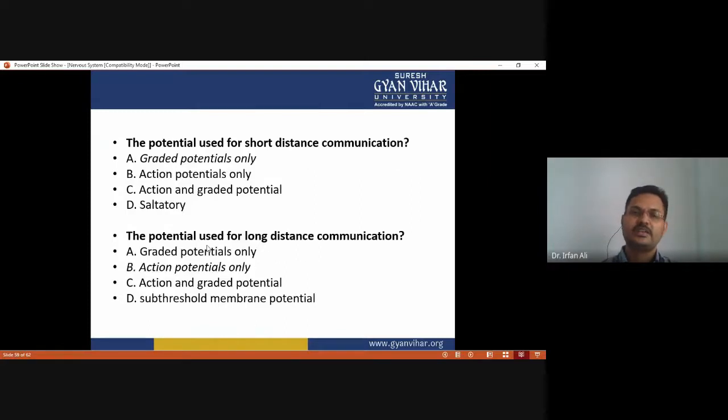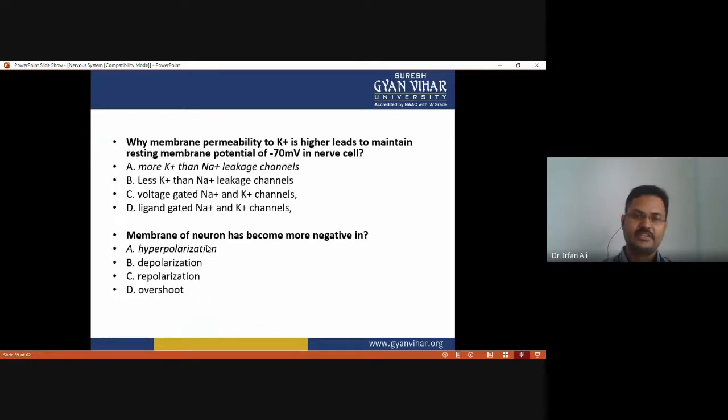The potential used for short distance communication is the graded potential. So option A is correct. The potential used for long distance communication is the action potential. So option B is correct. Why is membrane permeability to potassium ion higher? It is needed to maintain the resting potential of minus 70 millivolts in the nerve cell, because more potassium leakage channels than sodium leakage channels are present. So option A is correct. The membrane of the neuron becomes more negative in hyperpolarizing conditions. So option A is correct.